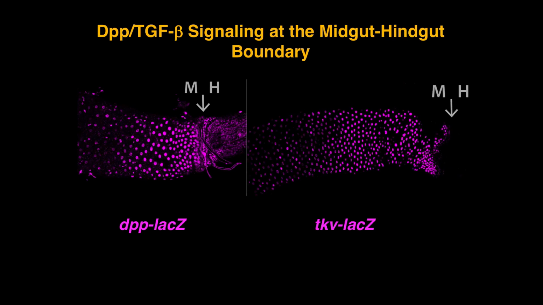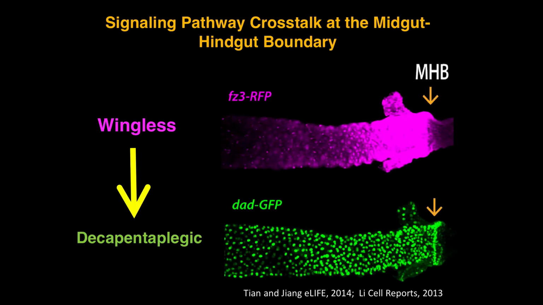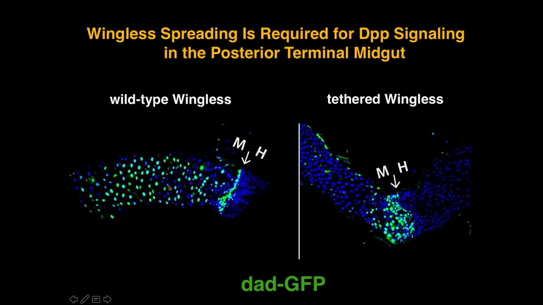So we wanted to ask whether DPP was indeed dependent on wingless. So again, here's a wingless target gene, here's a DPP target gene, and what we found is that when we inhibit wingless signaling, we also lose DPP expression. And we did that by making clones of wingless pathway components. So then we asked, wingless is important for DPP itself, what if you prevent the spread of wingless? Is that important also? And this is what we see. So wild-type animals, and this is the DPP target gene Dad, versus the tethered animals. And again, you can see this severe reduction in the spatial range of DPP signaling when wingless is not allowed to spread.